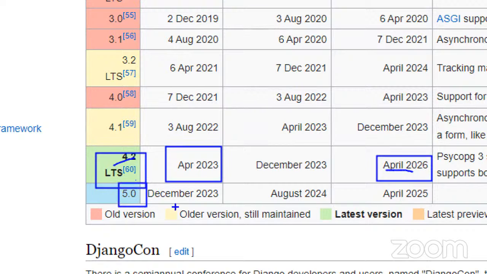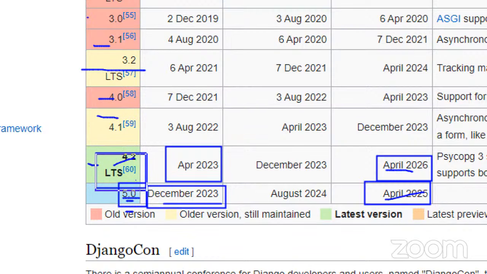And 5.0, they are planning to release, guys, in December 2023. December 2023 means the coming months. Okay. And they are planning support up to April 2025 for this one. In every version series, 5.0, 5.1, 5.2, they plan the .2 release as the LTS version. Okay, 3.0, 3.1, 3.2 is the LTS version. 4.0, 4.1, 4.2 is the LTS version.